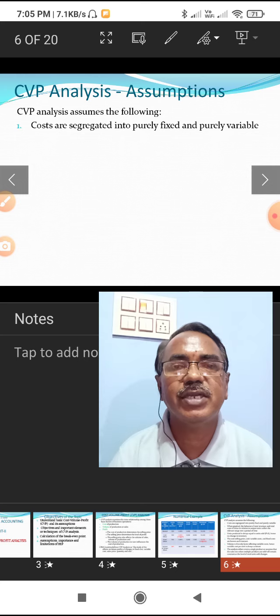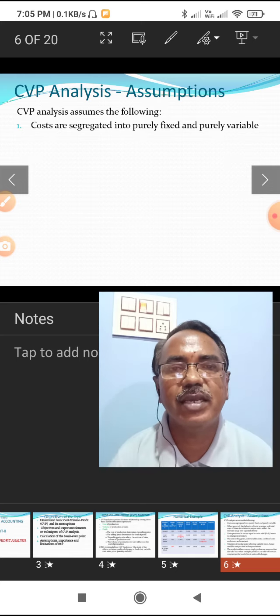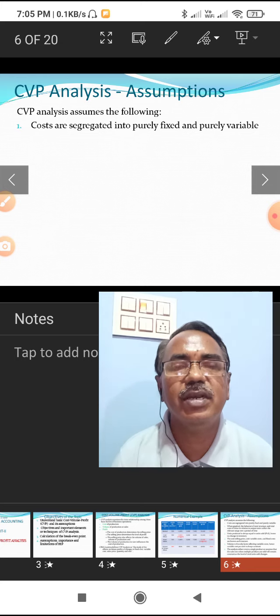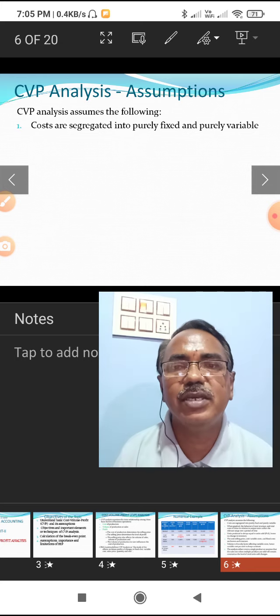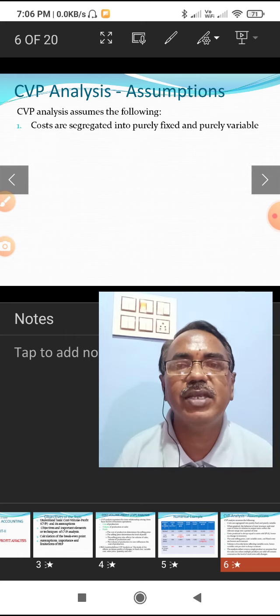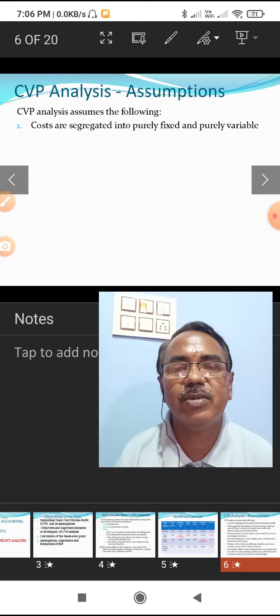If the production is increased, in the same proportion the cost also increases, like material cost, wages, power consumption. These are variable costs. So if the costs are separated as fixed and variable costs, then only the CVP analysis is possible.